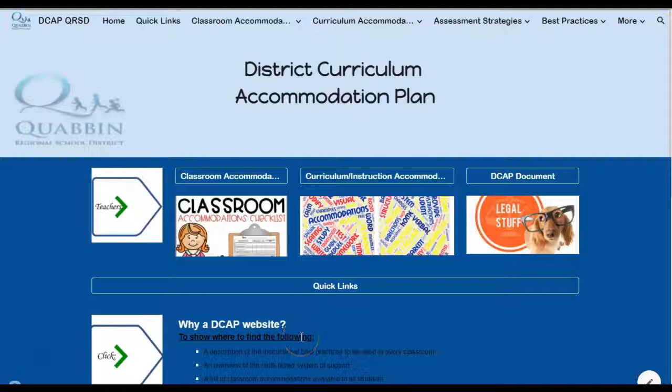Welcome to the Quabbin Regional School District DCAP website. DCAP stands for District Curriculum Accommodation Plan.